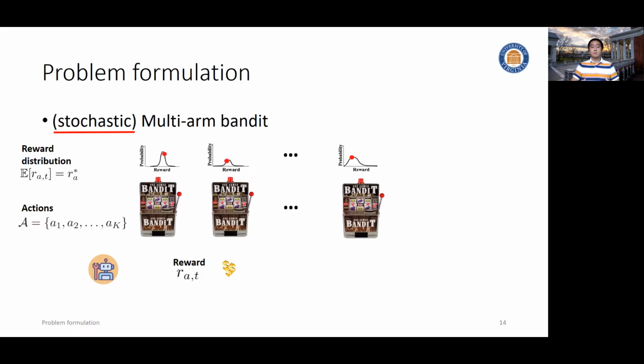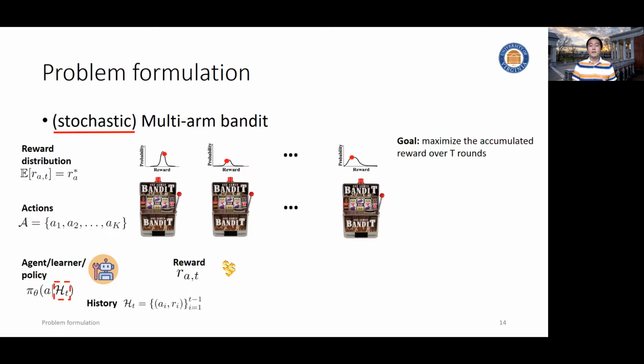And every time the agent gets exposed to a set of actions, conditioned on the history, the agent needs to figure out a policy to decide what action to take at this moment that is optimal in the best interest of this agent. The history includes all the actions the agent has taken and the corresponding rewards. And the goal for the agent is to maximize accumulated reward over a finite time of interaction. And hopefully by the end, the agent will realize what is the best action to take.